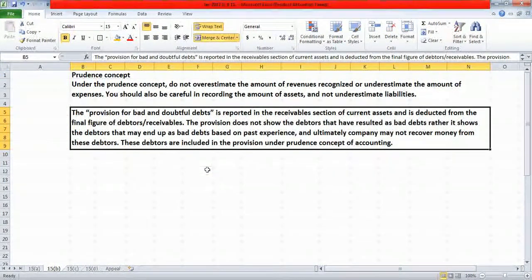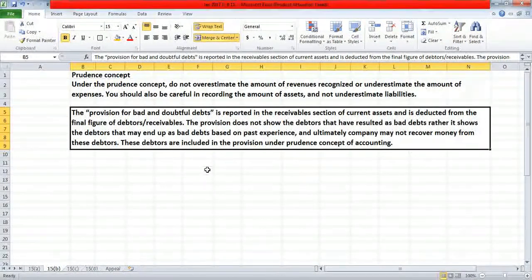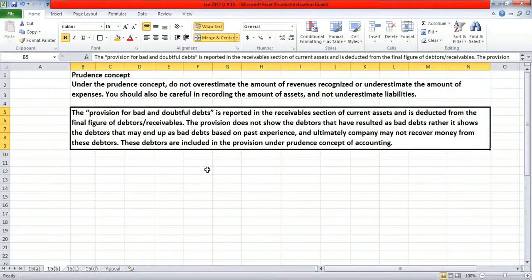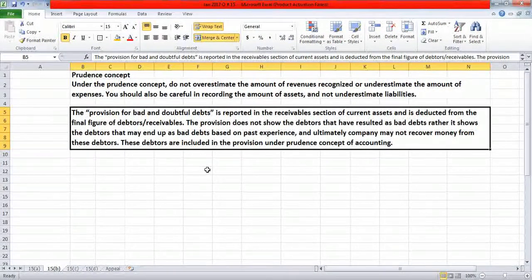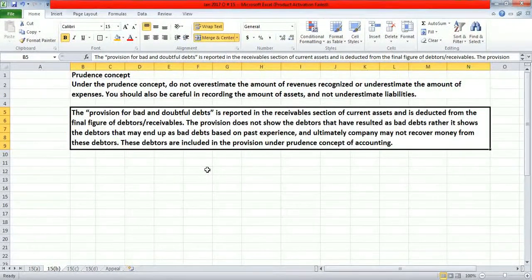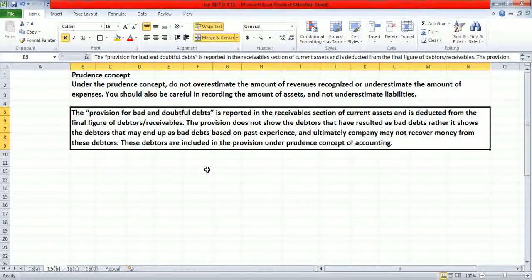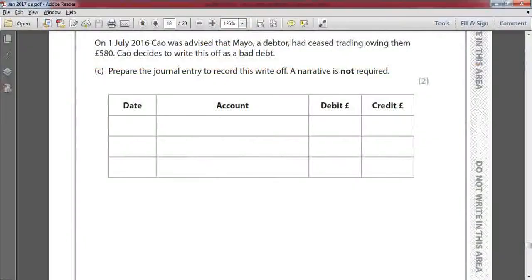section of current assets and is deducted from the final figure of debtors or receivables. The provision does not show the debtors that have resulted as bad debts. Rather, it shows the debtors that may end up as bad debts based on past experience. And ultimately, company may not recover money from these debtors. These debtors are included in the provision under prudence concept of accounting. Clear? Next. On 1st July 2016, Kao was advised that Mayo, a debtor, had ceased trading, owing them £580.